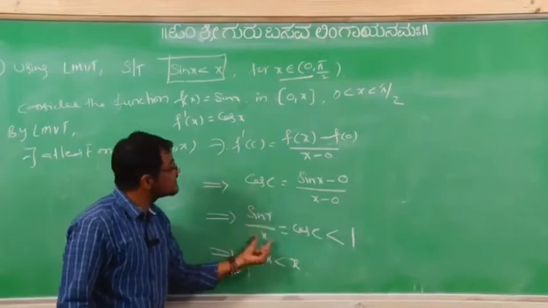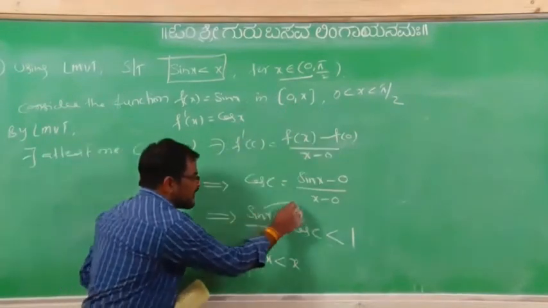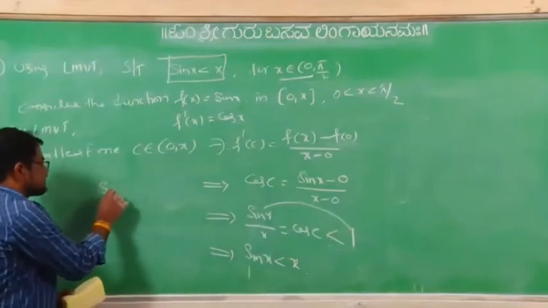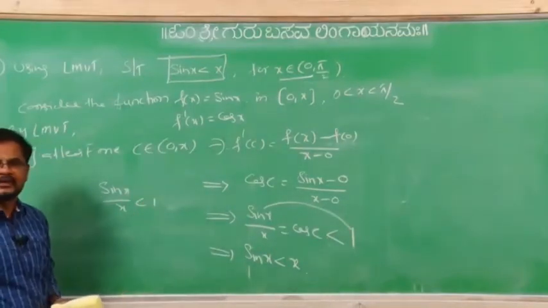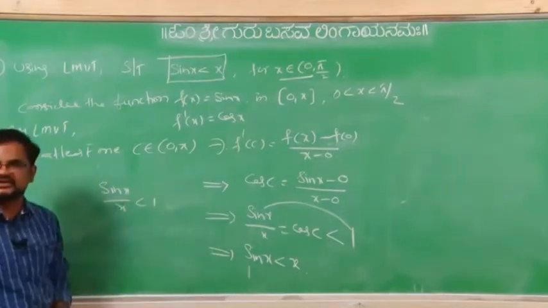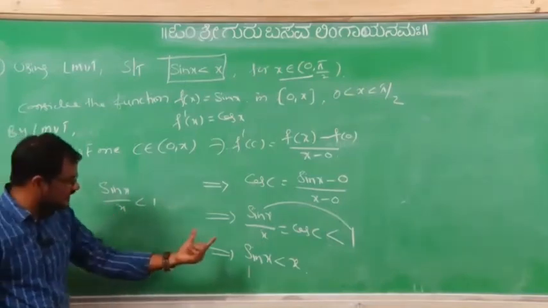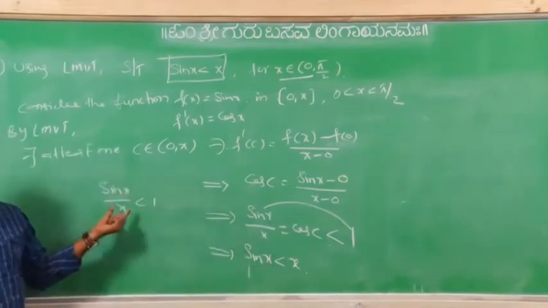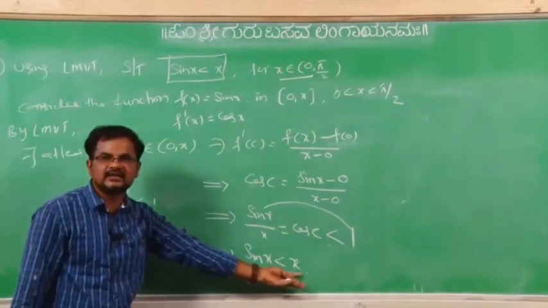Sin x, here x is positive only or not? So compare these two: sin x by x less than 1. Multiply with x on both the sides. Here x gets cancelled, here x you will get. Otherwise cross multiplication. But whenever this one exists, x is positive. X is positive only or not? So that's why sin x less than x.